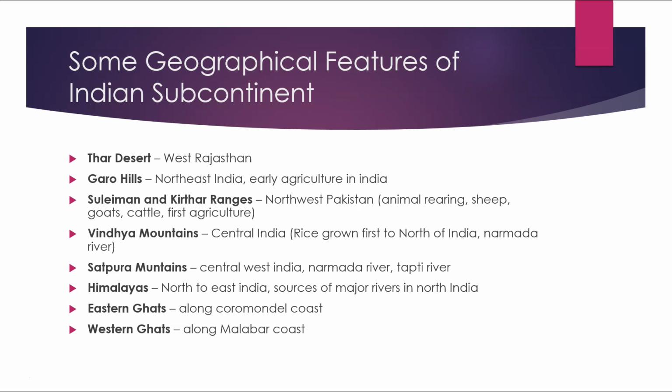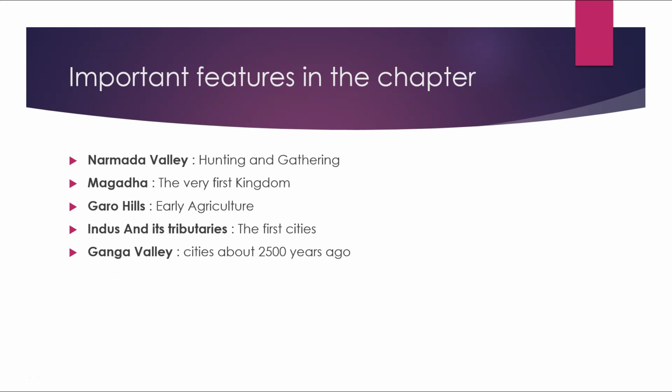Some geographical features of the Indian subcontinent. The Thar Desert is in West Rajasthan. Garo Hills is in Northeast India, also famous for early agriculture. Suleiman and Kirthar ranges, Northwest Pakistan: animal rearing of sheep, goats, and cattle, and the first agriculture in the Indian subcontinent. Vindhya Mountains, Central India: rice grown first to the north of India. Narmada River, Satpura, Central West India. Narmada River, Tapti River. Himalayas, North to East India, the sources of major rivers in North India. Eastern Ghats along the Coromandel coast, Western Ghats along the Malabar coast.